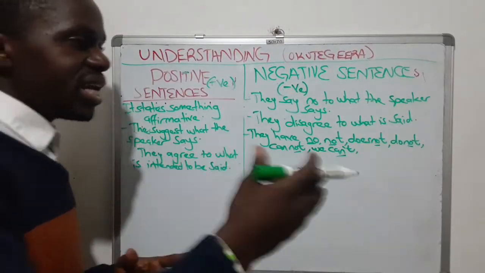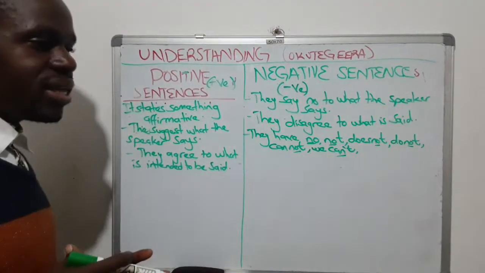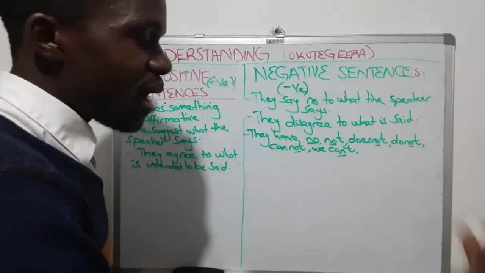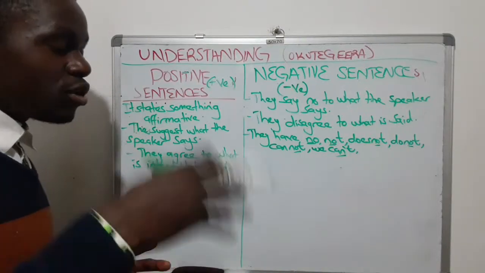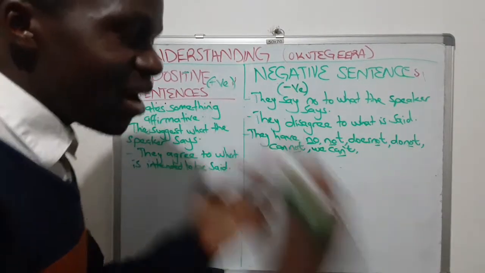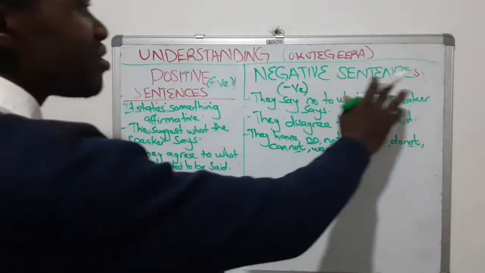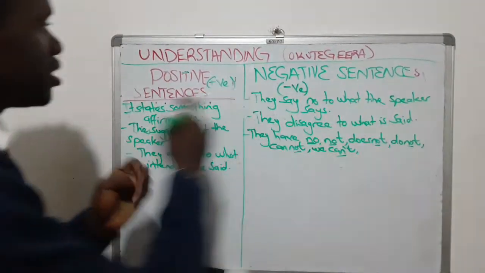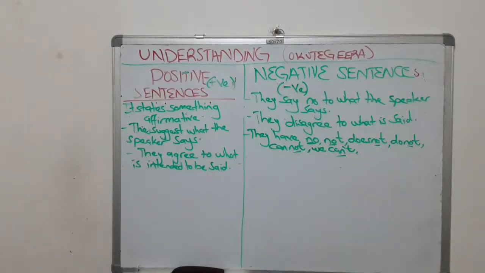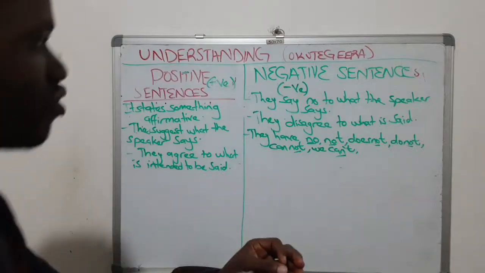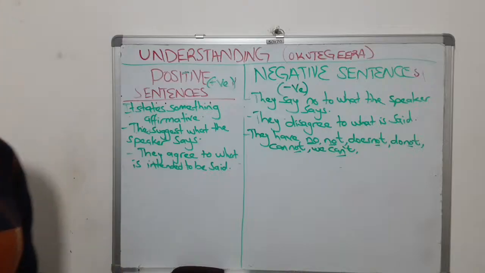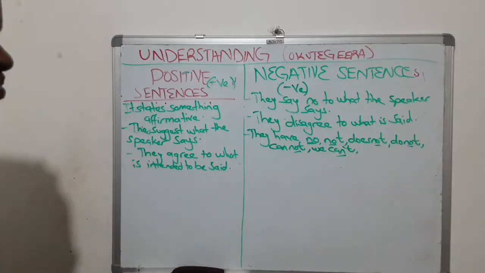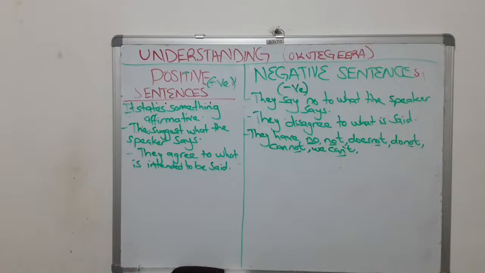For example, nedda sigenda kunaaba. I'm going to bathe. Nedda sigenda kunaaba. I'm not going to bathe. I'm coming. Inzija. I am not coming. Nedda sigenda kujja. Tukategedde. So negative sentences ziba zigaana ekintu. Positive sentences ziba zikkiriziganya n'ekyo ekintu ekigenda okwogerwako. Kati ndowooza otandise okufuna difference ya negative sentences mu Luzungu ne positive sentences mu lulimi Oluzungu. Ndowooza tuli fenna. You are trying to get what I'm trying to say?